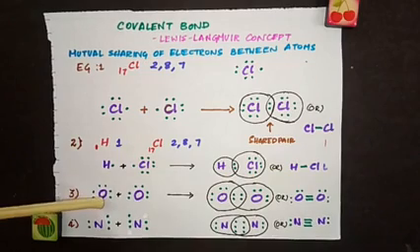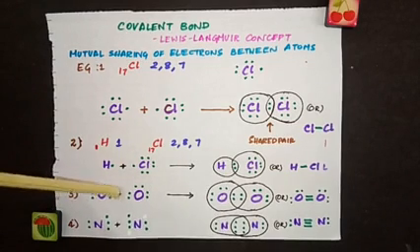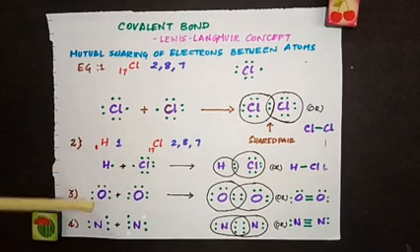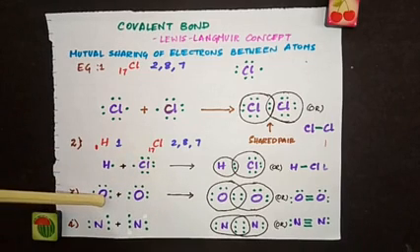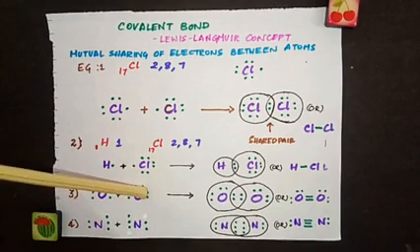Same way the bonding between oxygen and oxygen. What is the atomic number of oxygen? 8, and oxygen has 6 valence electrons. So 1, 2, 3, 4, 5, 6. Same way for this oxygen. So this oxygen needs 2 more electrons to attain octet because it already has 6. Same way this oxygen also needs 2 electrons.